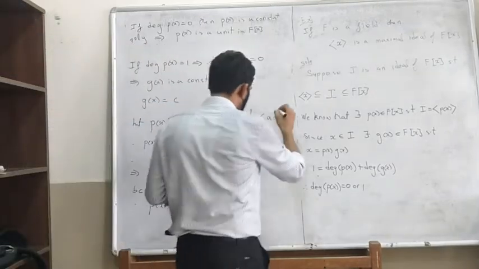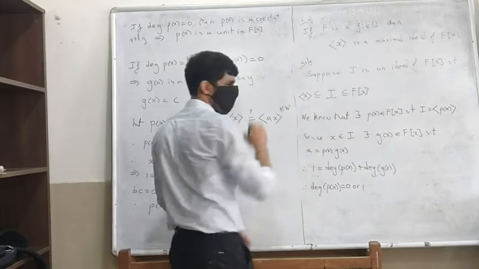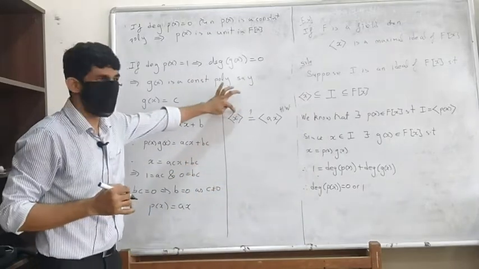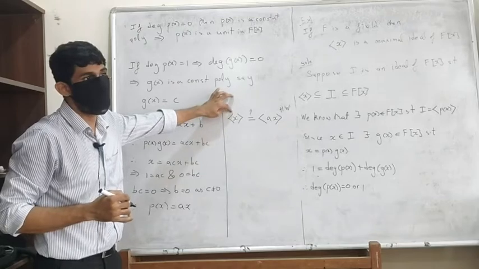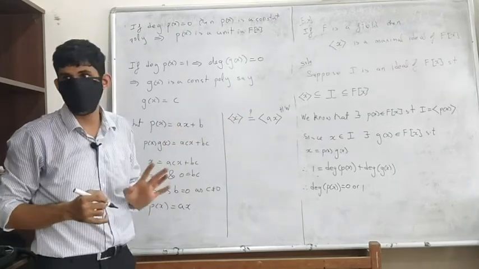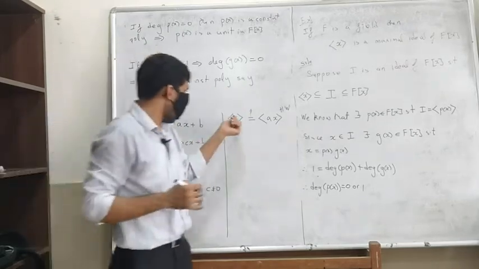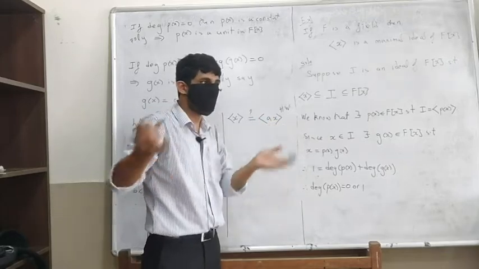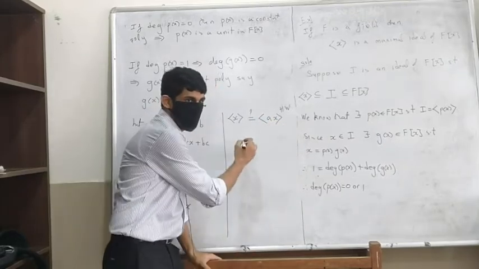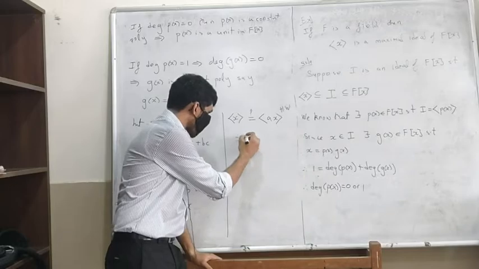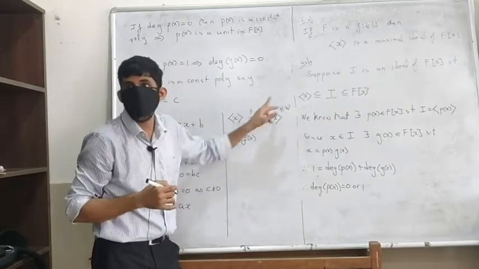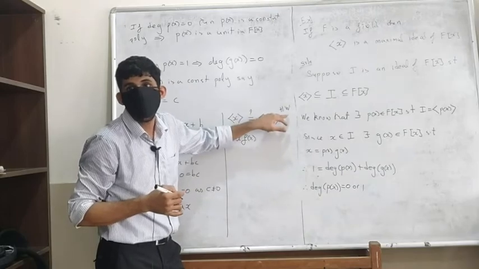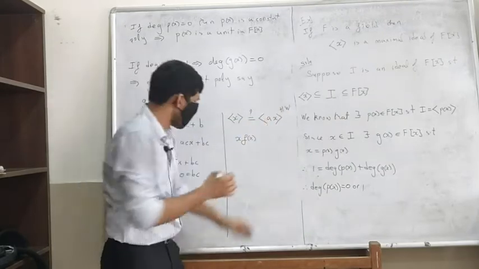I will tell you how to do it fast, but I am not going to prove this. This is too trivial. Take an element from here. What do elements from here look like? x times f of x, right? How do I write it as ax times something? I want to write it as an element of this. What do elements from here look like? ax times g of x. So how am I going to write it like that?